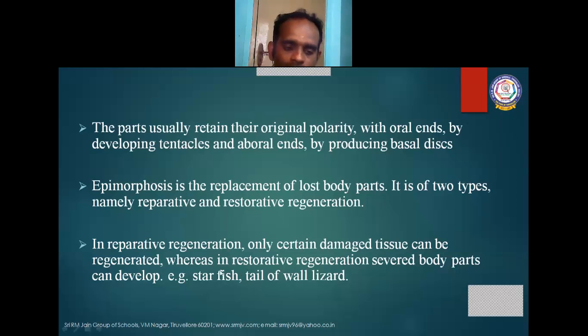Once again, I am repeating, in reparative regeneration, only the damaged tissue can be regenerated. But in the case of restorative regeneration, severed body parts, the damaged body parts, the broken body parts can develop. Example, starfish and tail of wall lizard. Clear, children?